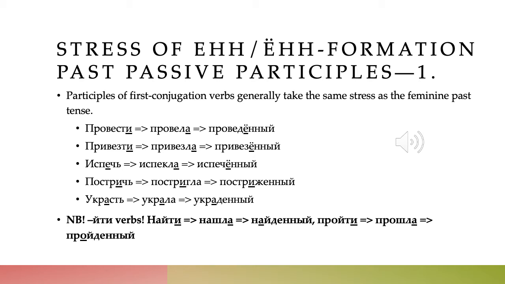The major exception are the -ti verbs. So, for instance, найти, to find, она нашла, she found, becomes найденный, found, with the stress on the first syllable rather than the second syllable. The same with пройти, to pass or go through or complete. Она прошла, пройденный, passed or completed or gone through. So those are the major exceptions.